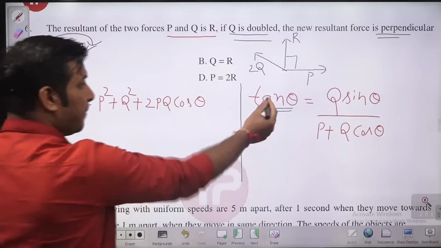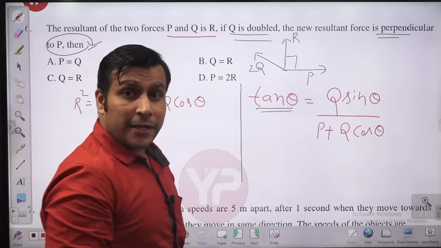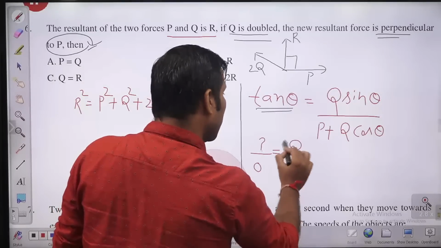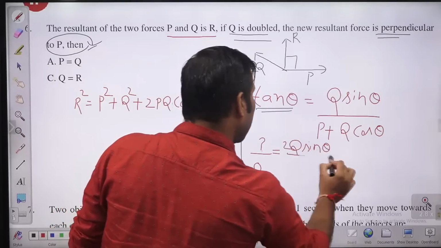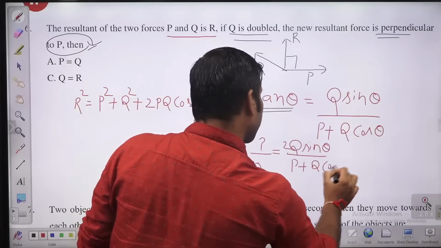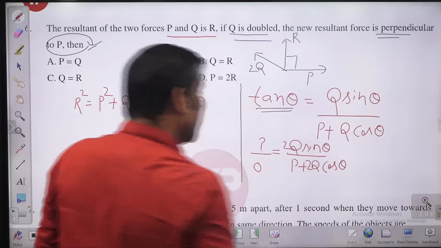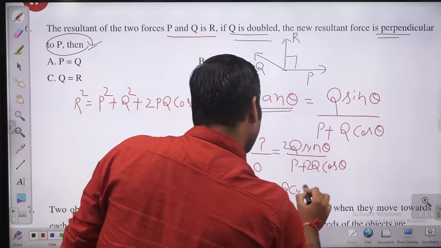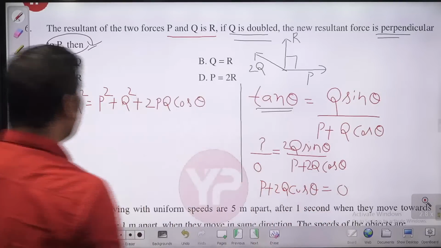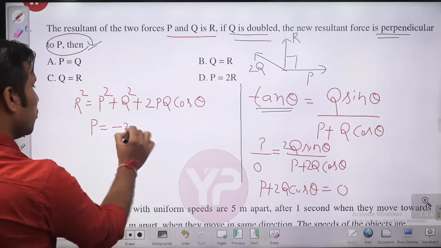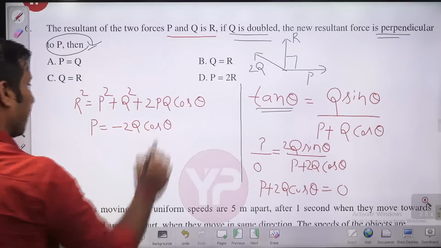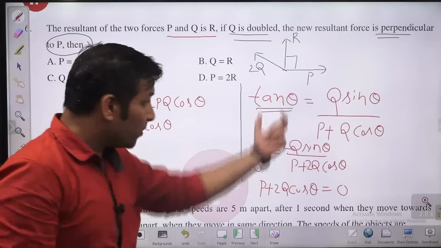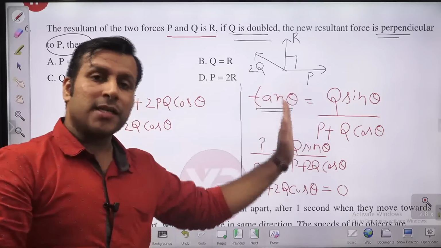Now if this is 90, then tangent 90 will be infinity, so it will be something by 0. That means 2Q sin theta divided by P plus 2Q cos theta. So P plus 2Q cos theta is equal to 0, or P equal to minus 2Q cos theta. So this data we are getting from the angle the resultant is making with the horizontal.